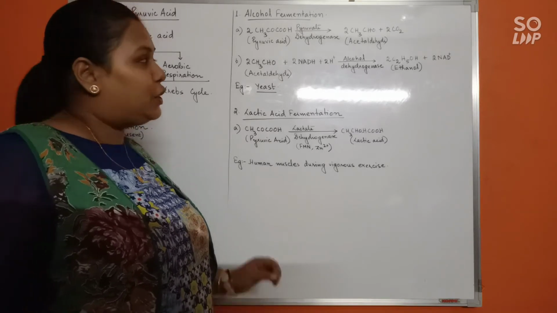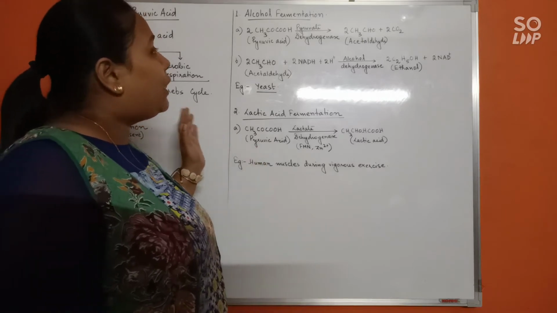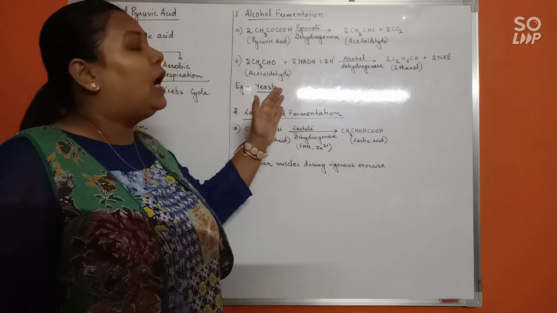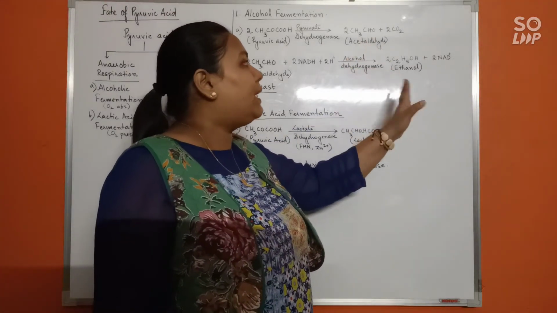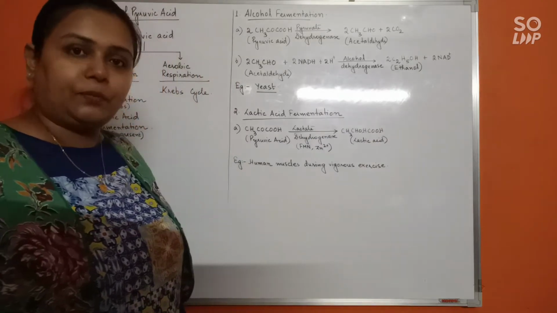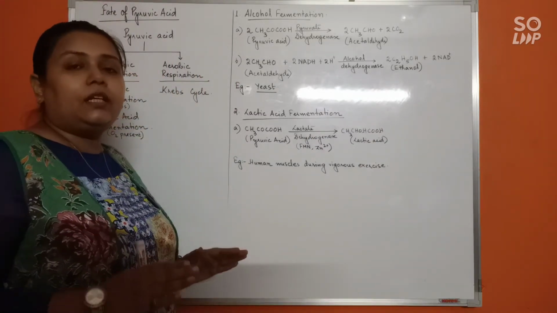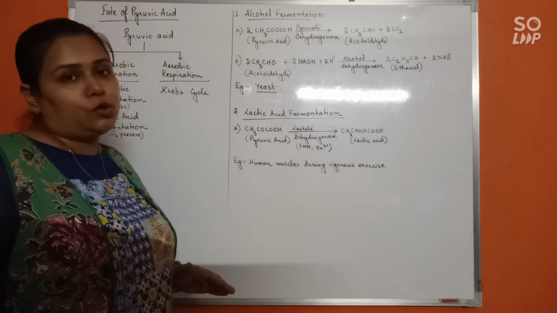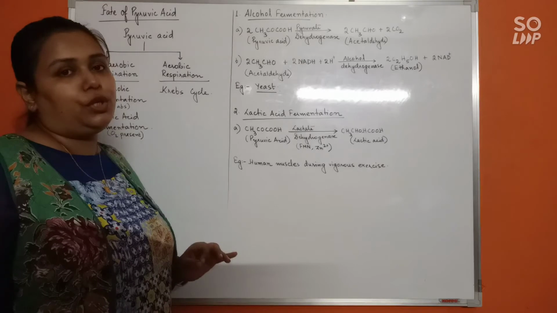In yeast, naturally after glycolysis or glycolytic pathway, the pyruvic acid formed will enter alcohol fermentation, and it will be converted into acetaldehyde and then into ethanol and carbon dioxide. Do remember, alcohol fermentation here does not involve the presence of oxygen at all. This entire process occurs without oxygen involved.